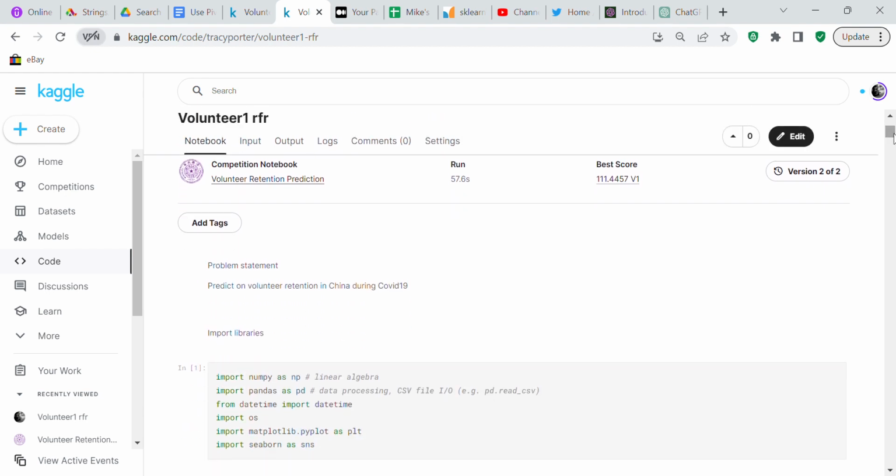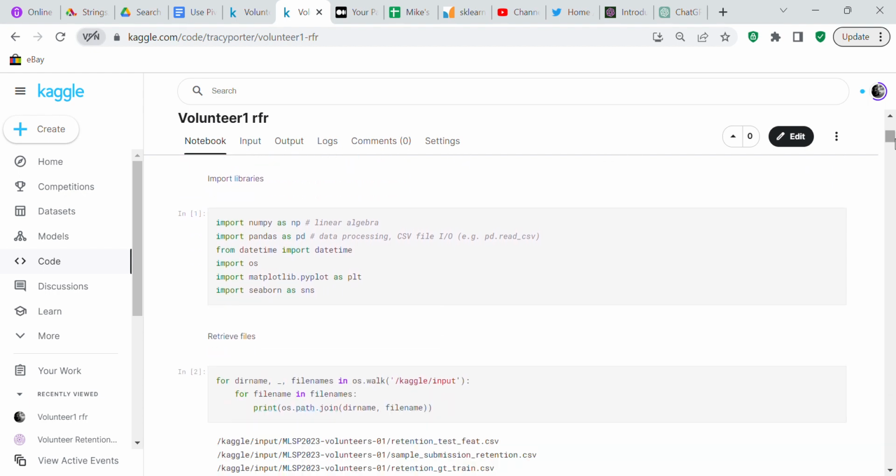So we're going to do the problem statement. It says predict on volunteer retention in China during COVID-19. So you're going to predict how many people are going to continue volunteering during the COVID-19 pandemic.